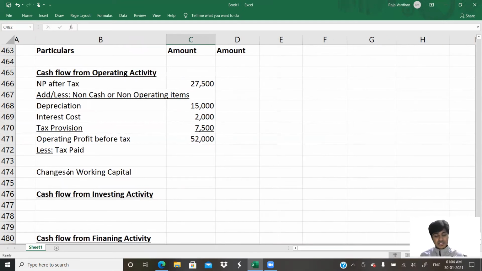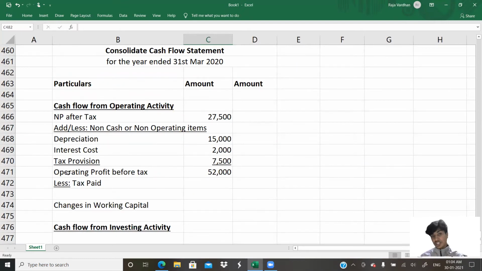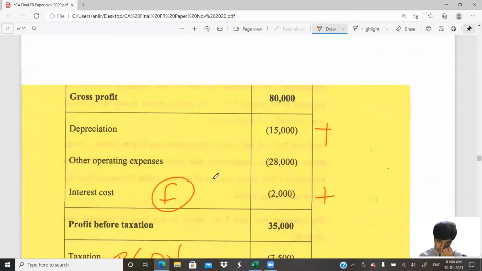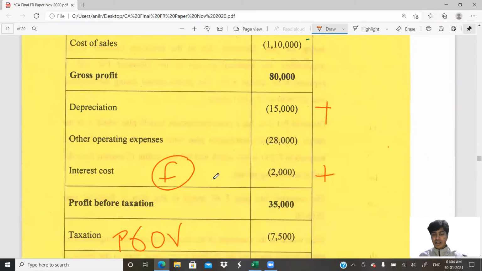And then investing activities: if there are any assets purchased or assets sold, we would have to consider depreciation there to identify whether any assets have been purchased or sold. So that's with respect to this. When I get additional information, I'll do this tax paid and changes in working capital. For now, that's it. I'm reading the question in order, not just going around with the question. So you can see, we read this paragraph and I finished my P&L.